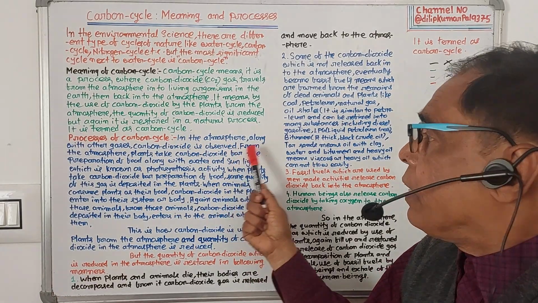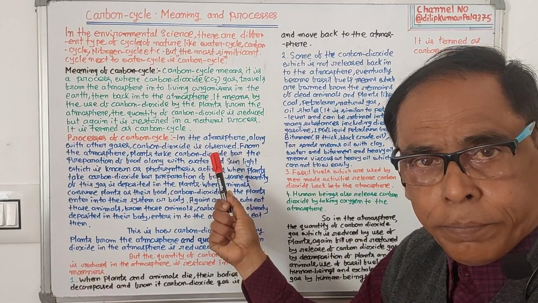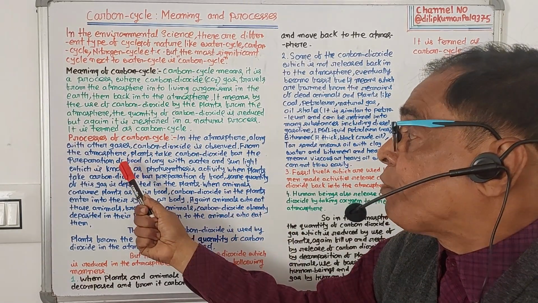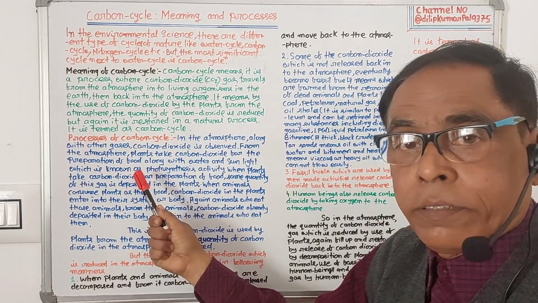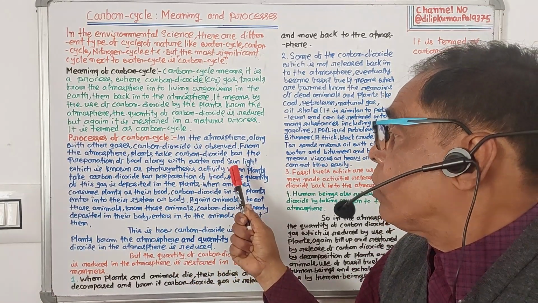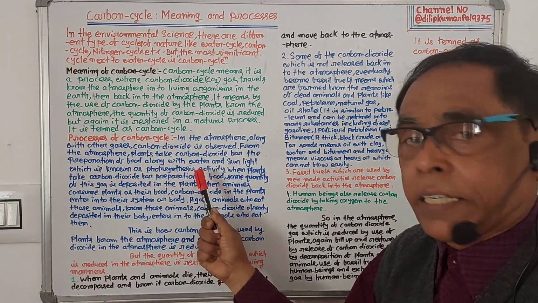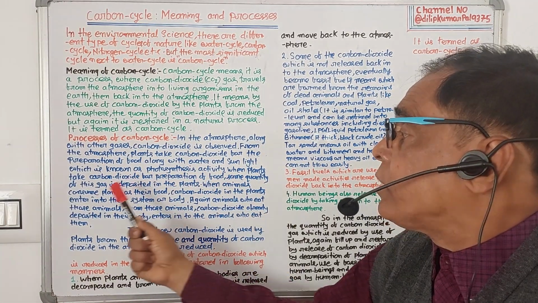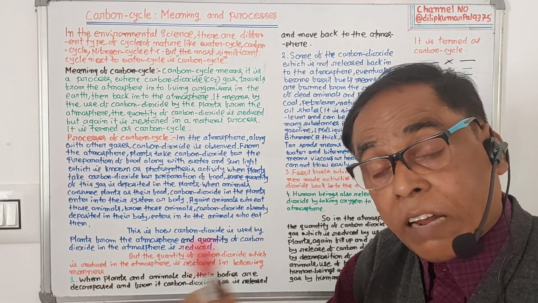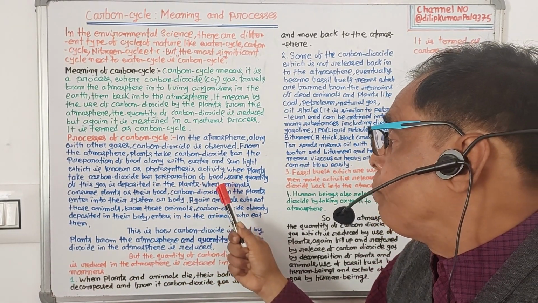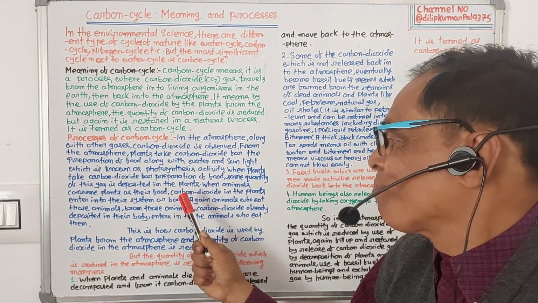Now let us discuss the process of the carbon cycle. In the atmosphere, along with other gases, carbon dioxide is found. From the atmosphere, plants take carbon dioxide for the preparation of food along with water and sunlight, which is known as photosynthesis. When plants take carbon dioxide for preparation of food, some quantity of this gas is deposited in the plant.